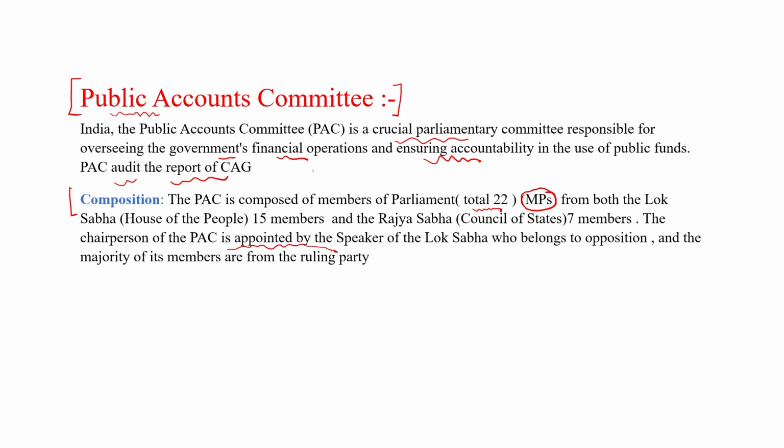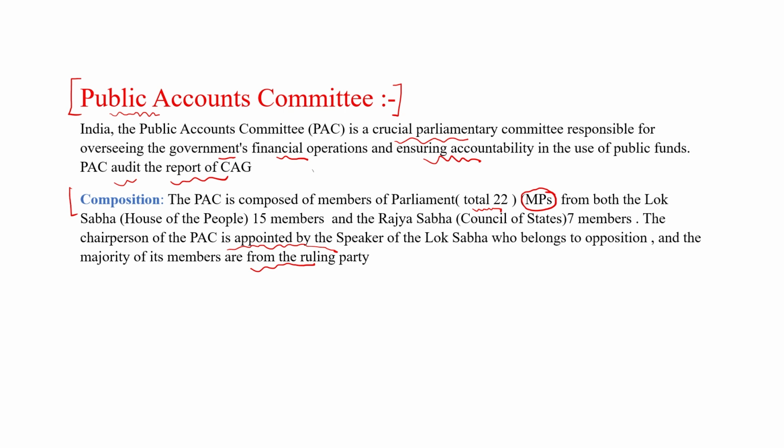There will be a chairman of the Public Account Committee who belongs to the opposition and will be selected by the Speaker of the Lok Sabha. And the majority of its members are from the ruling party. Most of the members in the PAC belong to the majority party in Lok Sabha, which got more than 50% plus 1 seats out of 543 seats.